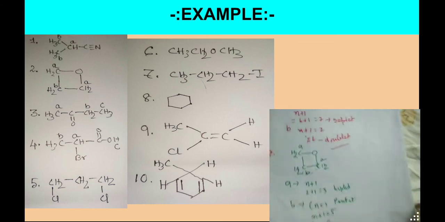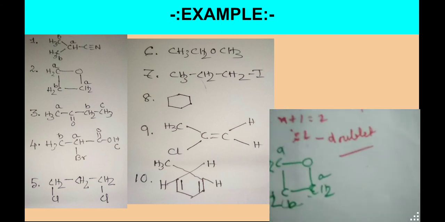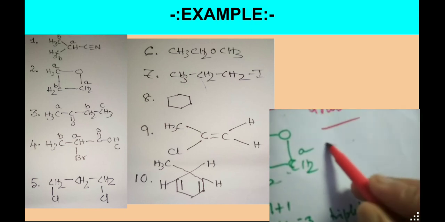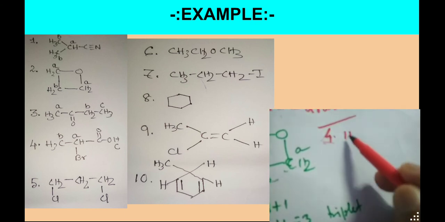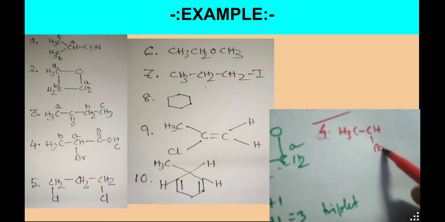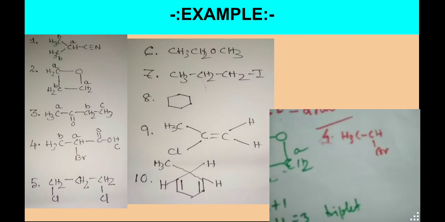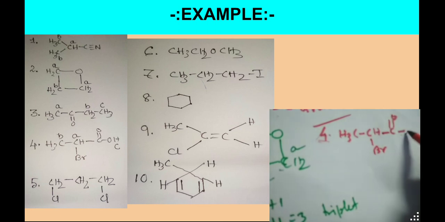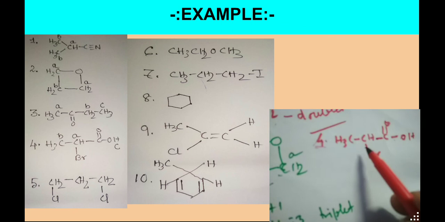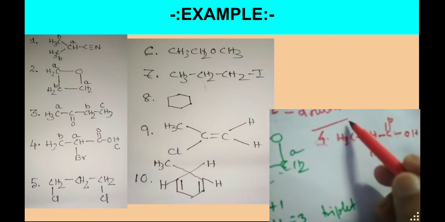And if we come to another example, example 4: H3C, CHBr, C double bond O, OH. If you look at this, here three types of protons are there.